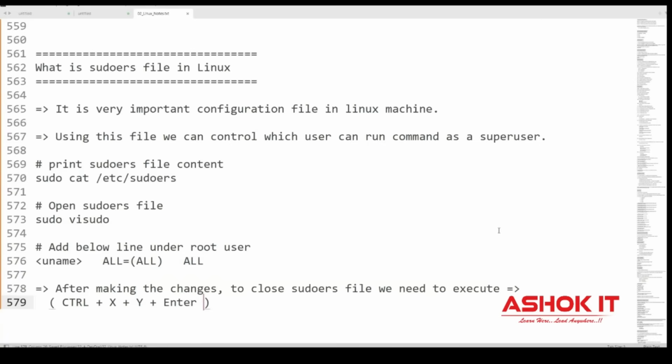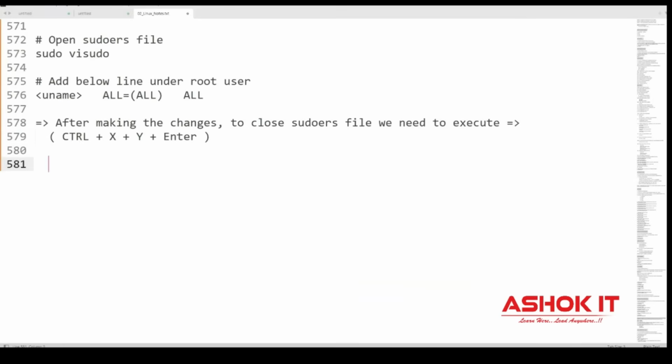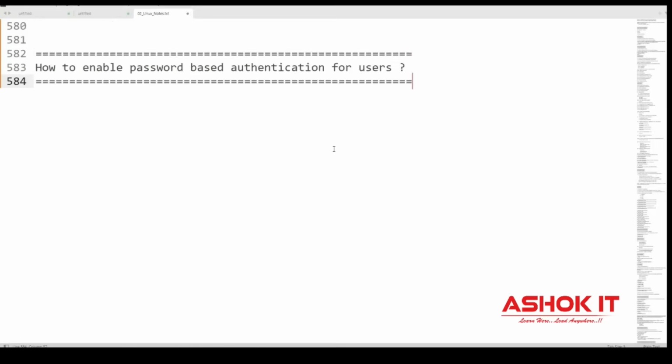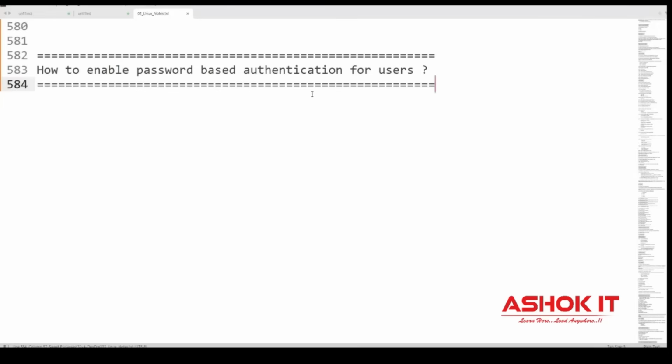Okay, fine. Next one, how to enable password-based authentication for users in Linux. This is a very important point. How to enable password-based authentication for users in a Linux VM. Whenever we create a Linux machine in the AWS cloud, by default we get the ec2-user.